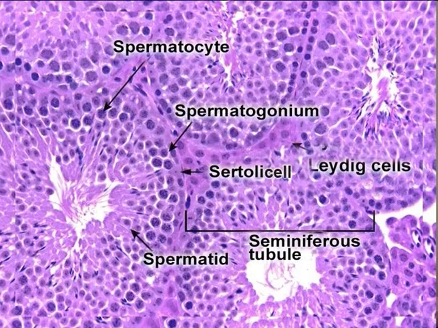The testis is composed of highly coiled seminiferous tubules, and these are seen here in a perfect cross section. Spermatogenesis occurs in the seminiferous tubules, thereby resulting in the production of sperms. Between these tubules are the interstitial cells that produce the hormone called testosterone, and the pituitary hormones FSH and LH are essential for the proper functioning of this particular organ.